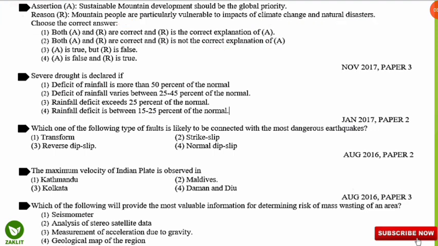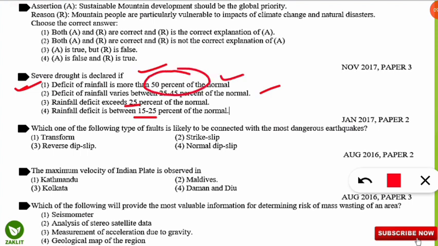Next question is, severe drought is declared if what happens? These are the things given in the options. Deficit of rainfall is more than 50% of the normal. If it is in between 25 to 45% of the normal, the deficit. If the rainfall deficit exceeds 25% or 15 to 25. So here the correct option will be option number 1. In any region where the rainfall is 50% less than the normal average rainfall, in that year it will be called a severe drought condition.